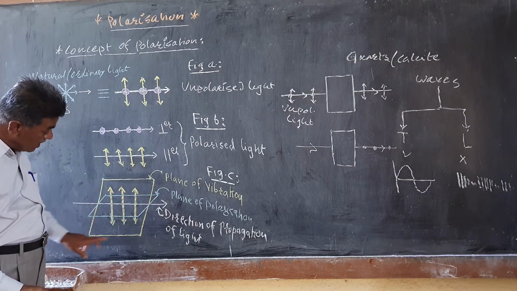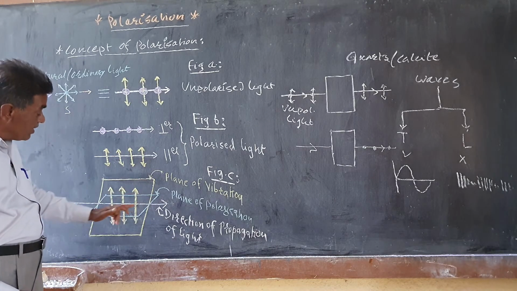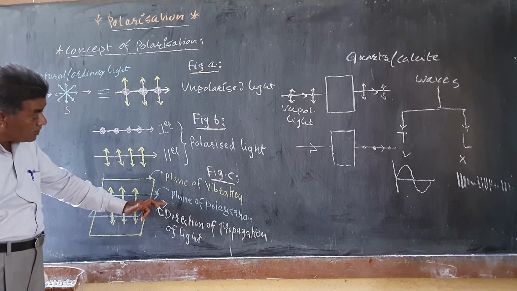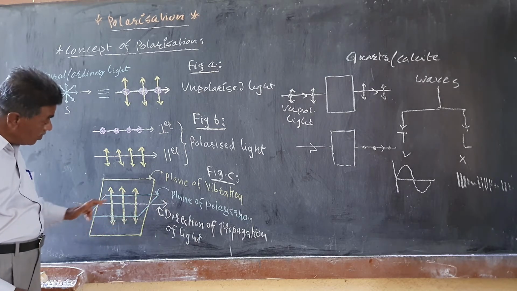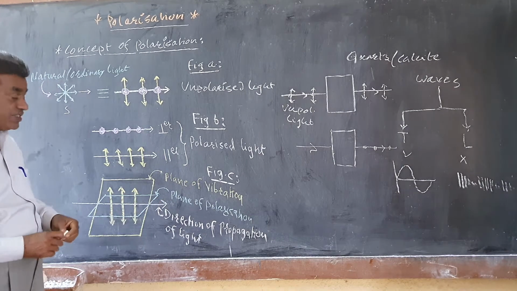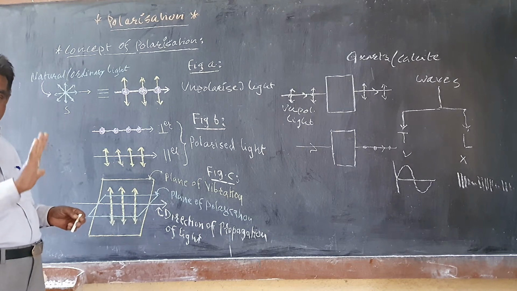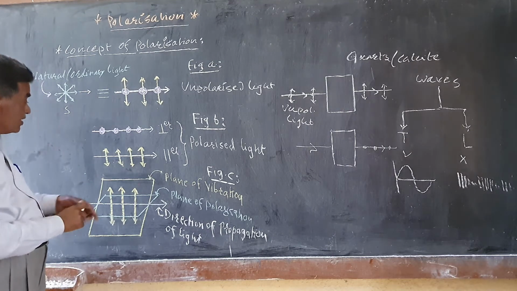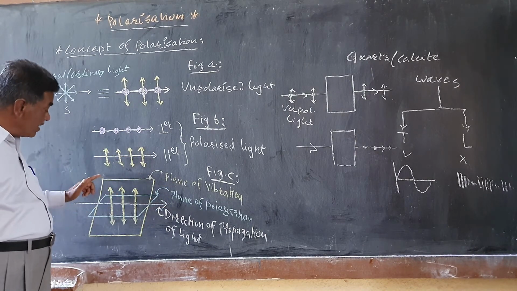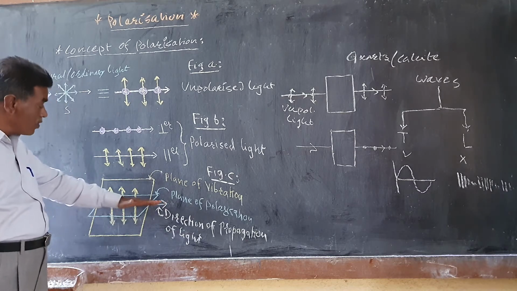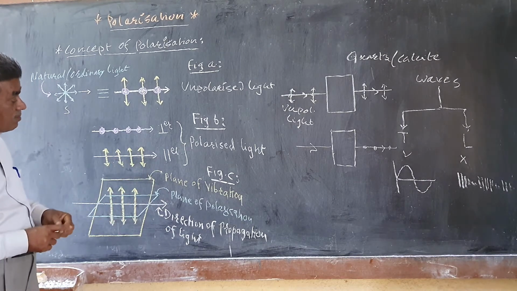This plane can be regarded as the plane of vibration, while the plane containing only the direction of propagation of light, this small rectangle, can be regarded as the plane of polarization. So the plane of polarization contains only the direction of propagation of light and not the vibrations, while the plane of vibration contains both the direction of propagation and the vibrations of the light.